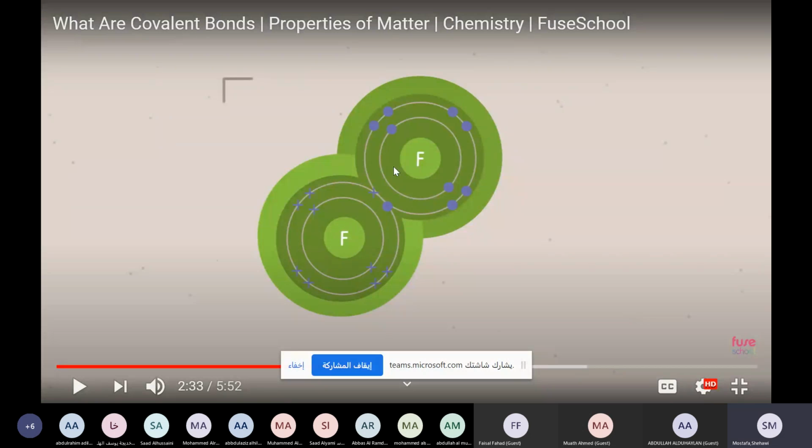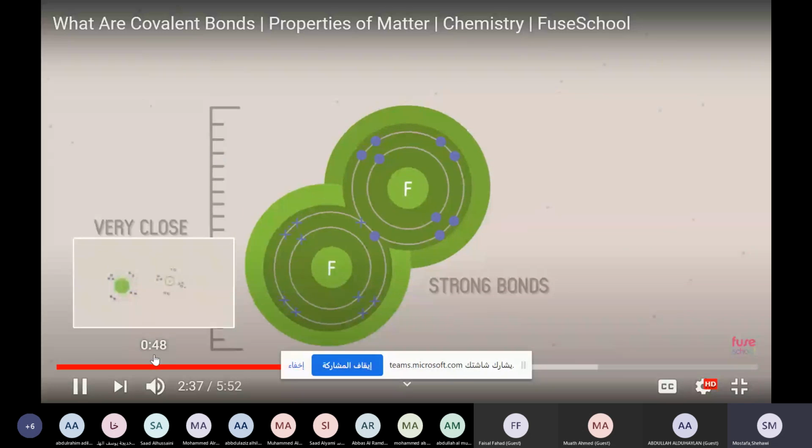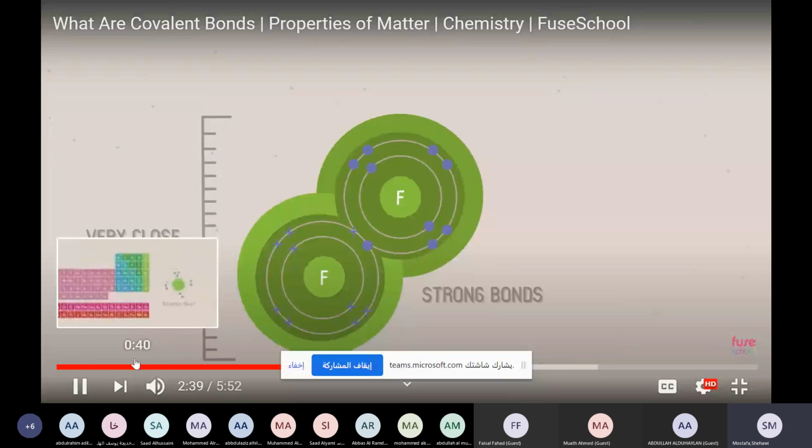As you see, these atoms are fused partially with each other, so they are overlapping. The atoms in covalent bonds are very close. These things make covalent bonds strong.